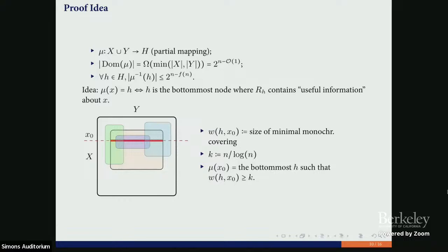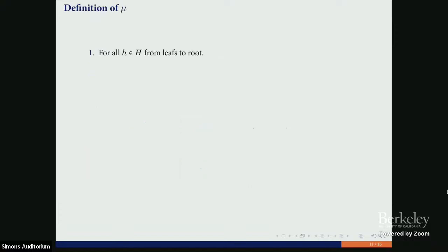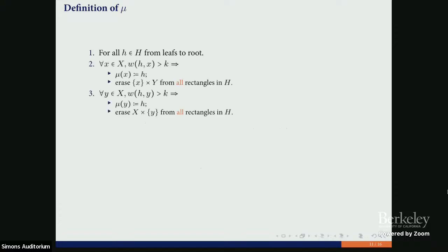And we want to put x0 into the lowest node in our DAG-like protocol with huge measure. Let me fix this definition a little bit. We start from leaves to root, and for each vertex, we consider all possible x's that have large measure at this node.